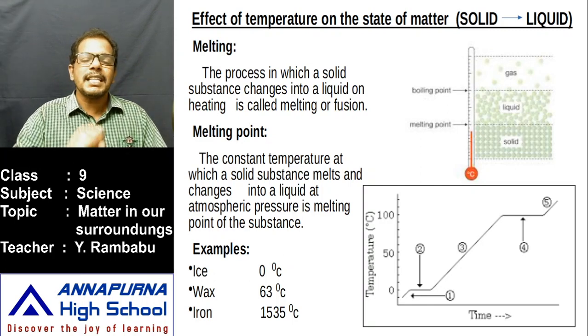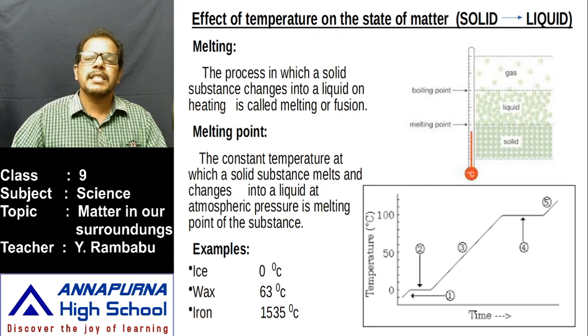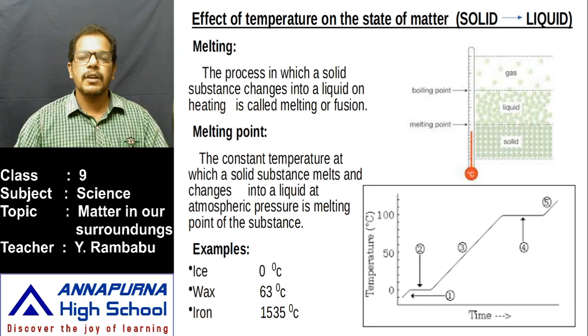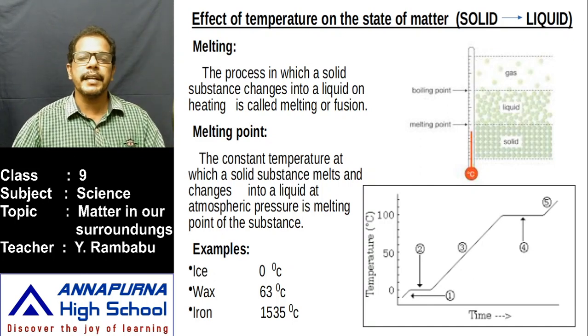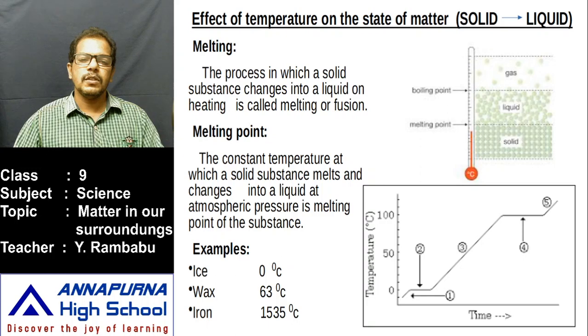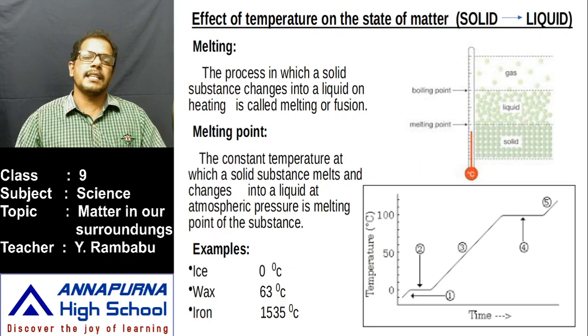That means during this melting, the temperature remains constant. Then what is this melting? Melting means here the solid substance is converted into liquid substance. Does the solid substance convert into liquid by itself? No, the solid converts into liquid on heating. That's why the process in which a solid substance changes into liquid on heating is called melting or fusion. At which temperature do we observe this melting or fusion in this activity? At 0 degrees Celsius.